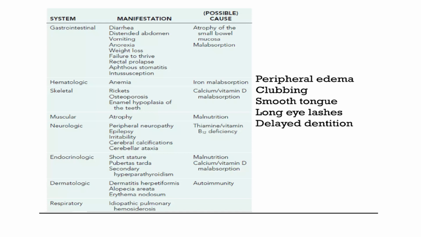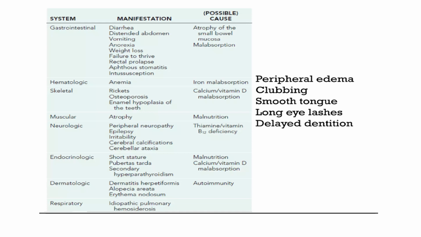Neurological symptoms: the patient can have peripheral neuropathy, epilepsy, irritability, cerebral calcification, and cerebellar ataxia because of vitamin B12 and thiamine deficiency. Endocrinologically, the child can present with only short stature. Many children presenting with short stature and failure to thrive, when investigated, turn out to be positive for celiac disease. Puberty issues and secondary hyperparathyroidism occur because of vitamin D malabsorption. Skin manifestations include dermatitis herpetiformis, alopecia areata, and erythema nodosum, again a part of the autoimmune disease.